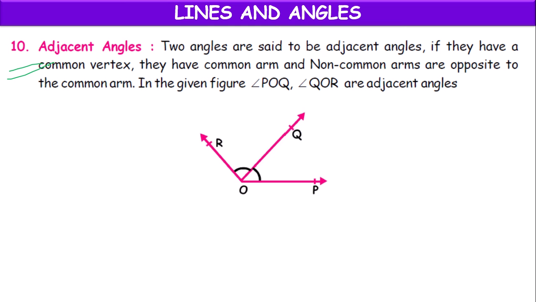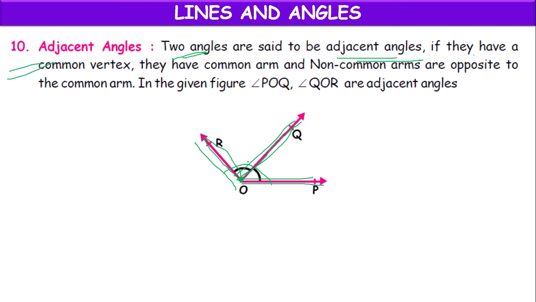Next, adjacent angles. Two angles are said to be adjacent if they have a common vertex. This angle is formed by ray OR and ray OQ. This angle is formed by ray OQ and ray OP.